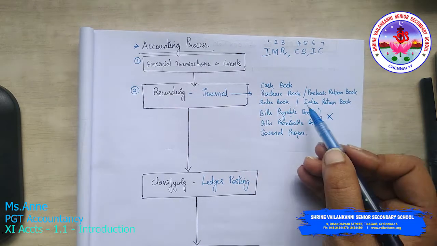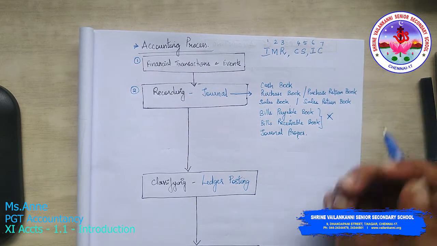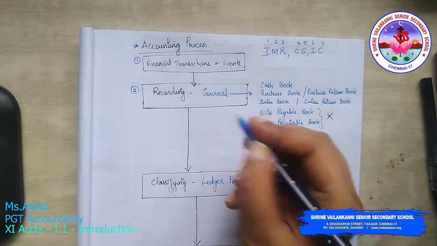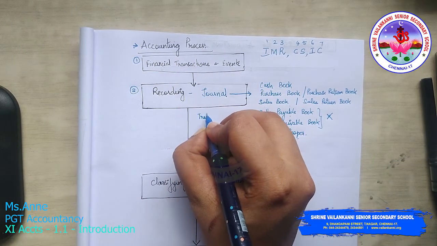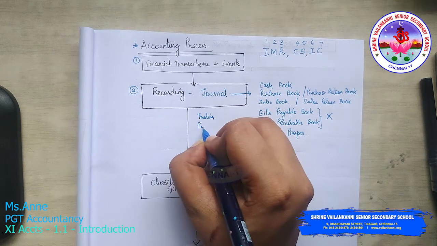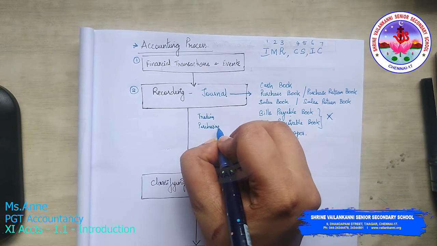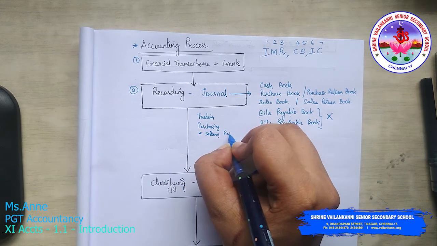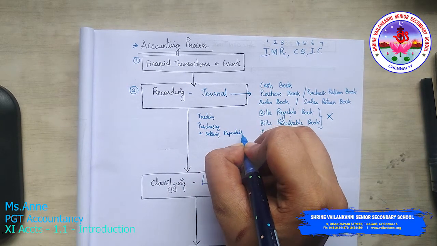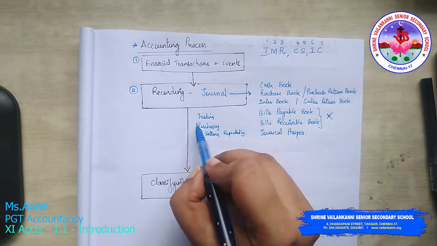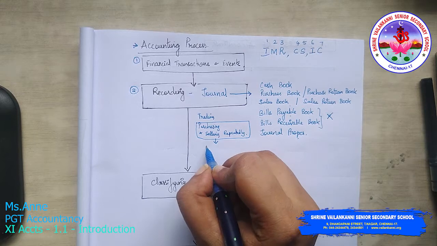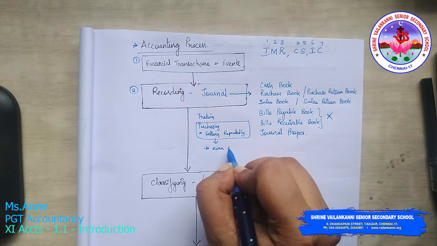What is the purchase book? It records the items you have purchased for trade. Now what is trading? Trading is purchasing and selling repeatedly to earn profit.